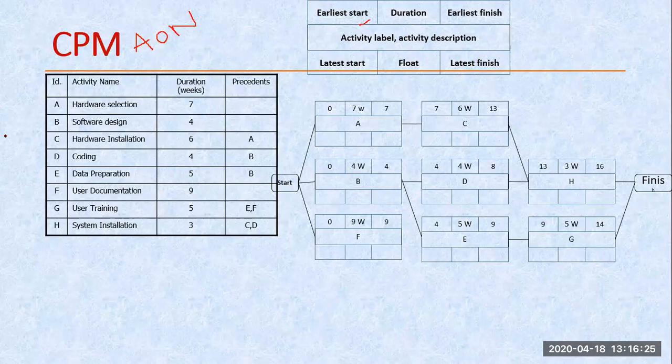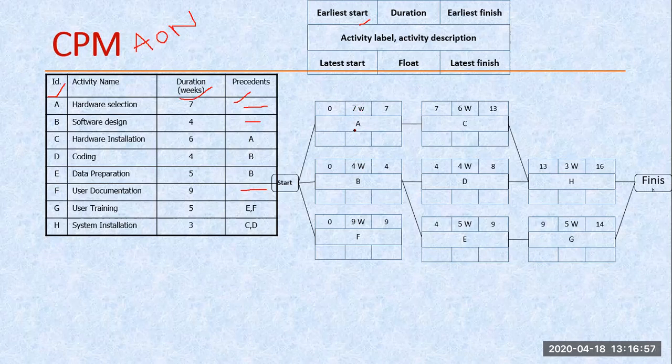Now this example is given to me. Here, these are the two things which are very important for me. One is the ID of this activity. Another one is the duration and precedence. This precedence is important for me for drafting this network. So here three nodes are given in which there is no dependent node. So these are the independent A, B, and F. So A, B, and F are my initial nodes.